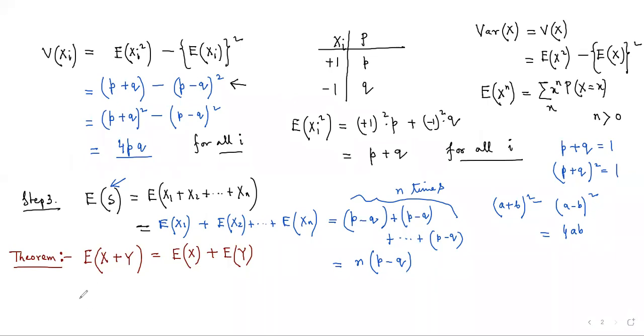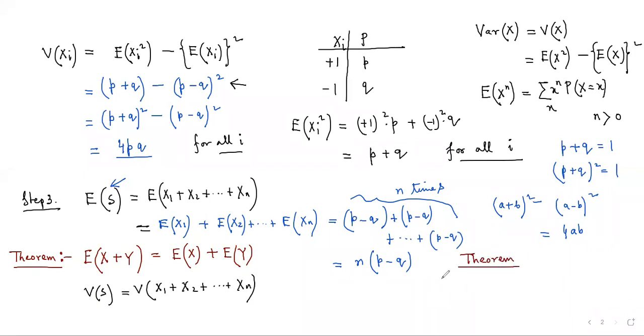Now let's come to the point of variance of S. We want to calculate the variance of S, which is equal to variance of x1 plus x2 plus dot dot dot plus xn. Now here goes a very important theorem related to variance that you have to note down.